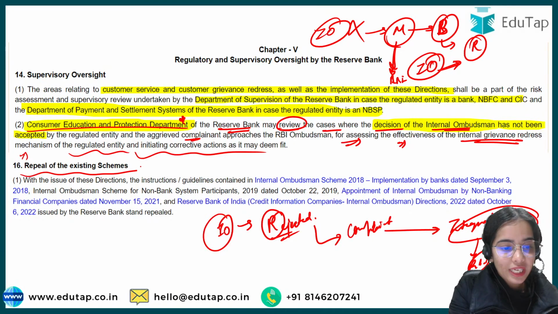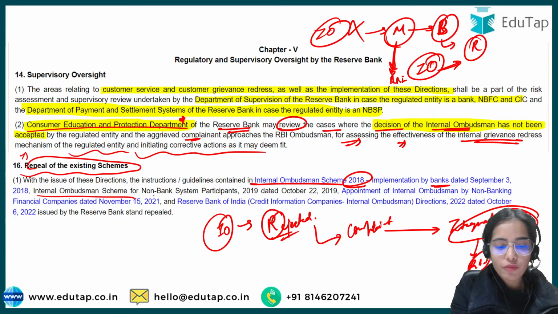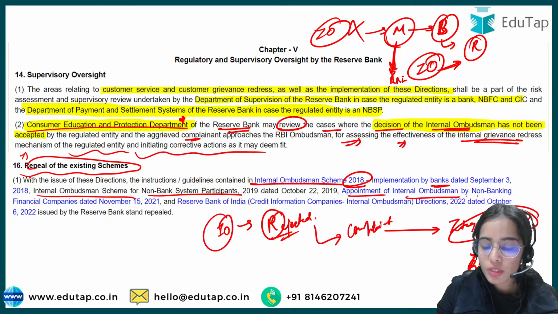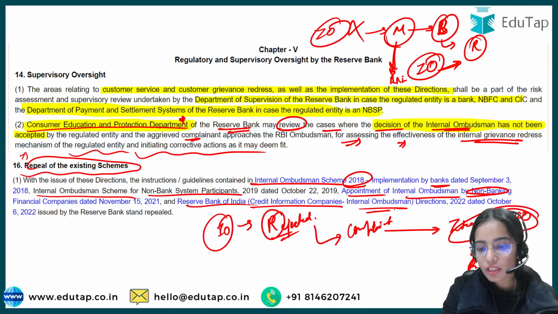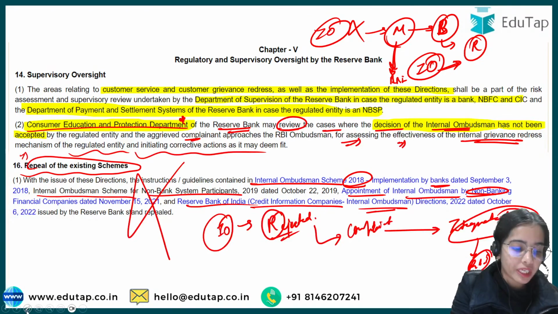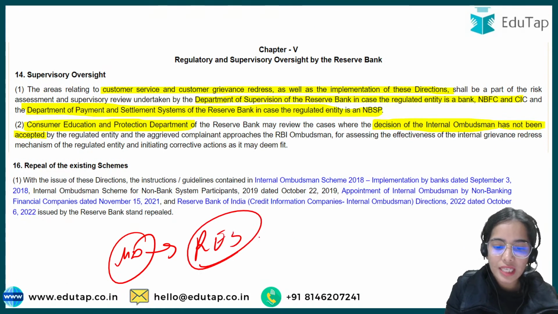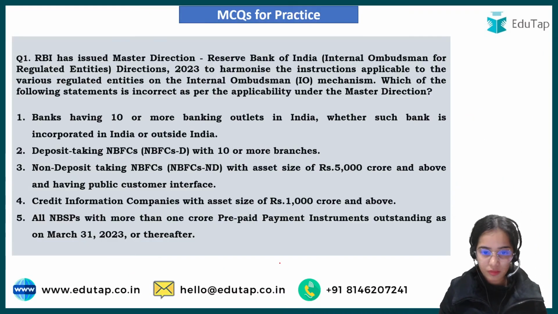Okay, repeal of the existing schemes. So these schemes: the Internal Ombudsman Scheme of 2018 for the banks, the internal ombudsman scheme for the non-bank system participants, the appointment of internal ombudsman by non-banking financial companies, and the Reserve Bank of India credit information companies internal ombudsman, all of these schemes have been repealed because a master direction has been released for all the regulated entities that have to follow the internal ombudsman scheme. Any confusion till now?